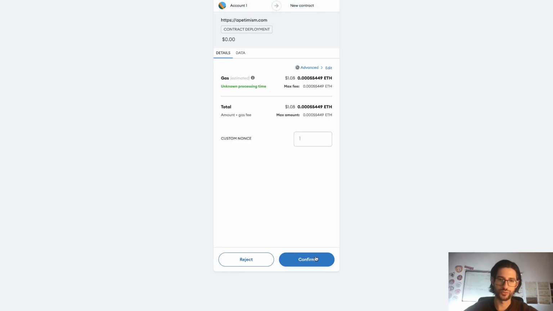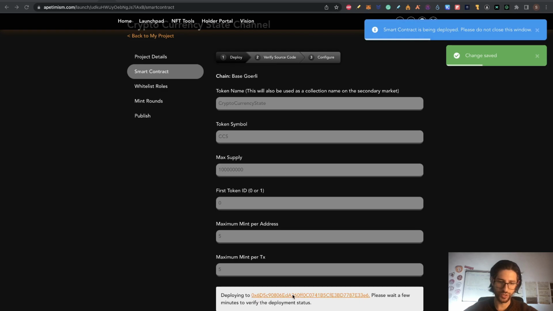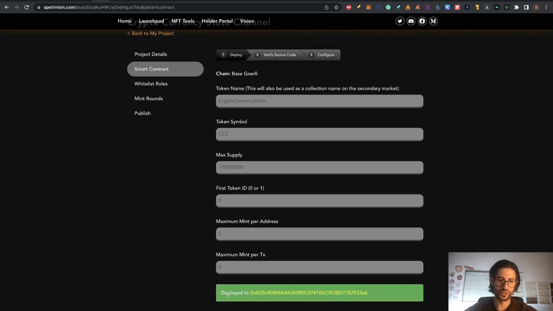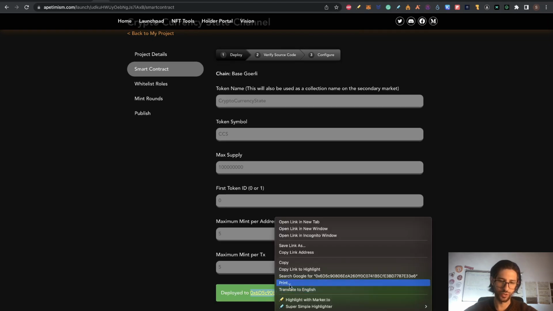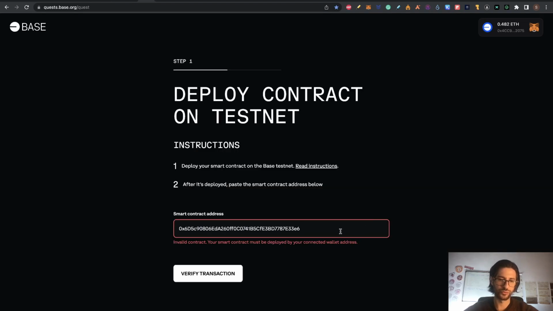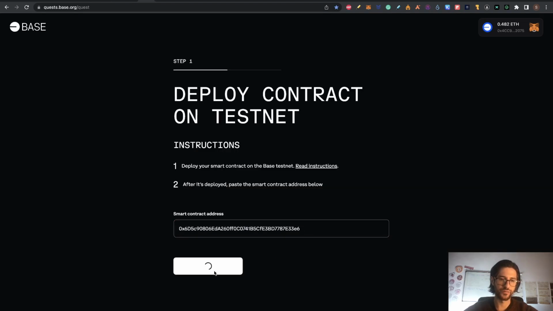And now I'm going to click on confirm. And we are deploying the smart contract. And you can see that this is deployed. So I will copy this. And here I'm going to paste that. And I will click on verify transaction. You can see, nice work. This is a valid smart contract.